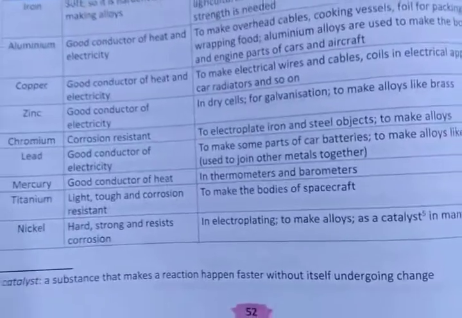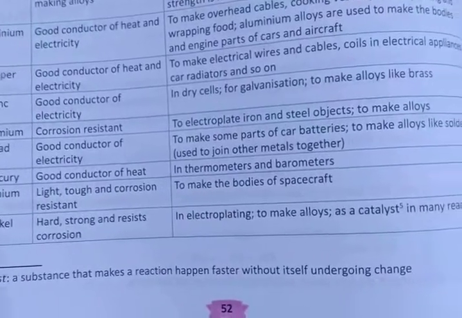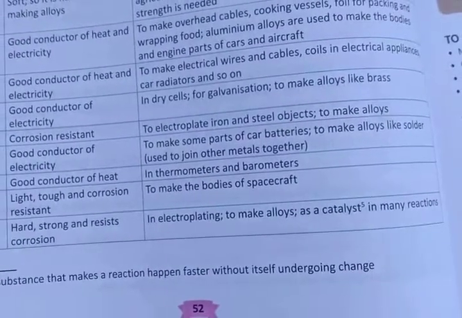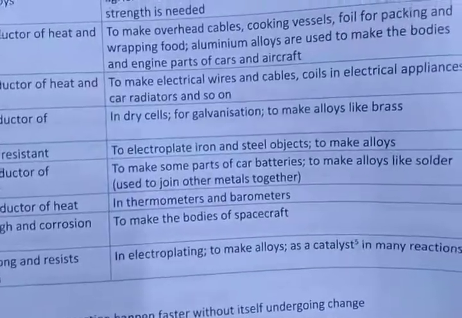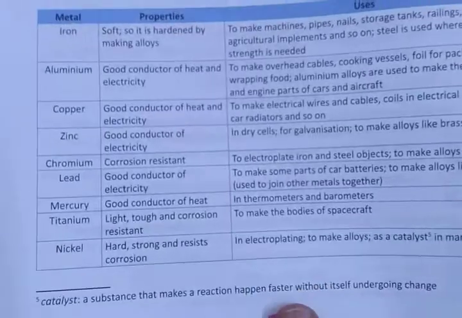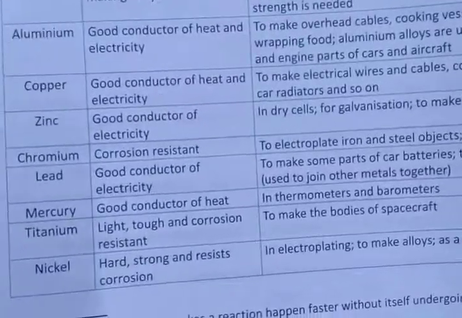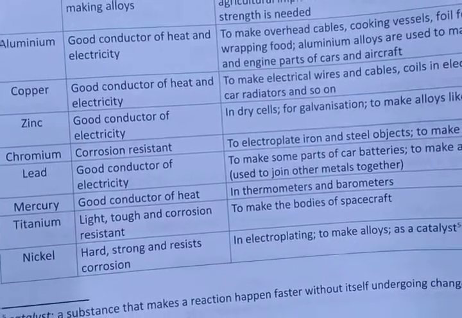Now if we talk about lead, lead is a good conductor of electricity. It is used to make some parts of car batteries and to make alloys like solder, which is used to join metals together. Got it? So that was the uses of lead. Now if we talk about mercury, it is a good conductor of heat. It is especially used in thermometers and barometers.